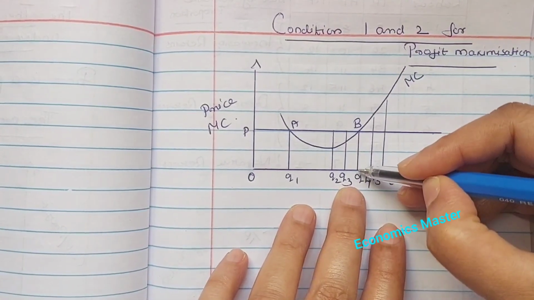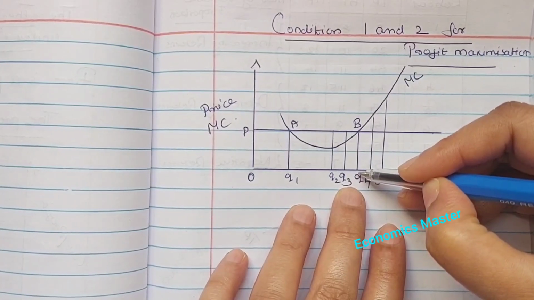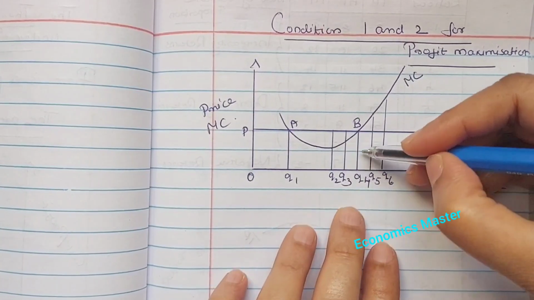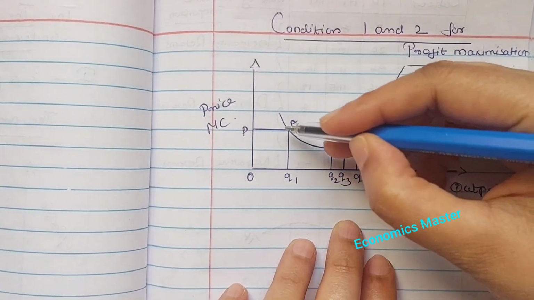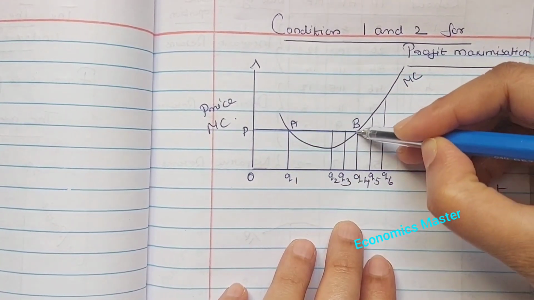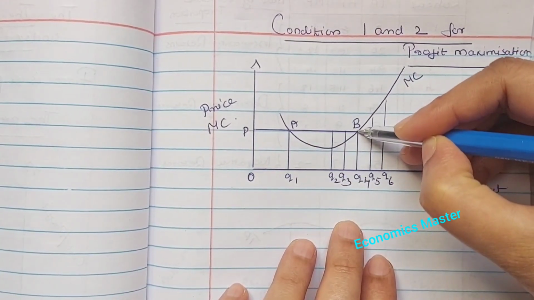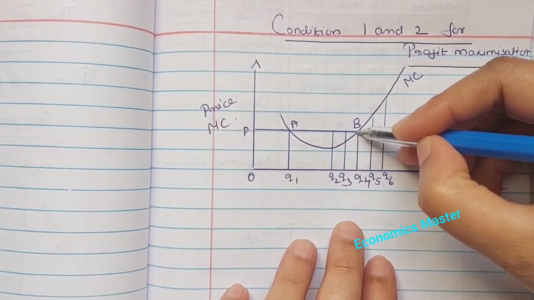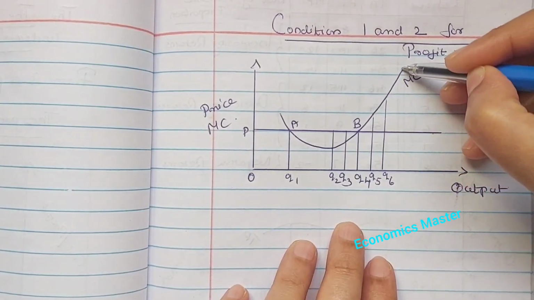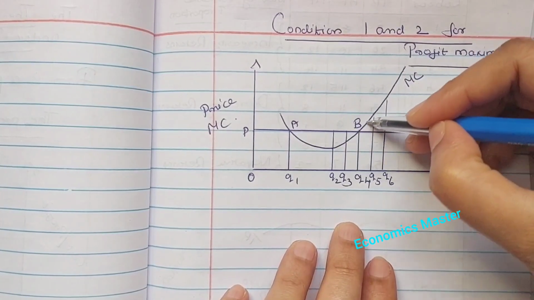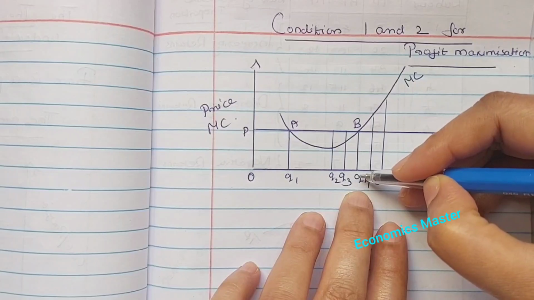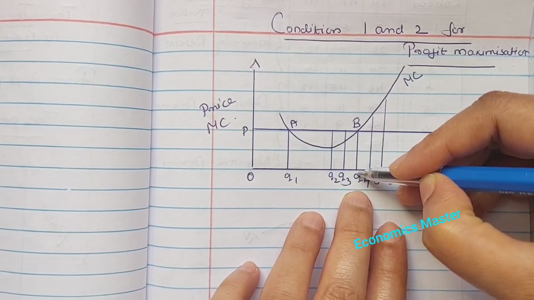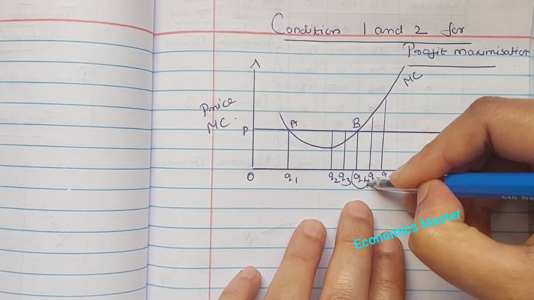Only at Q4 level of output, at point B, price is equal to marginal cost and marginal cost is upward sloping, or non-decreasing. So the output level of the profit maximizing firm is Q4.